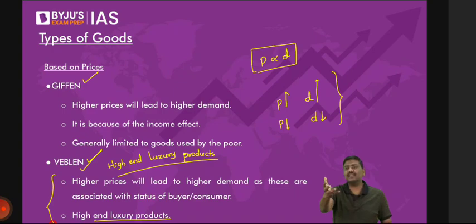How many of you have seen very, very super luxurious cars running in India? They give a very, very small amount of mileage. But do you think the owner of the car is worried about mileage? Right? So that is the basic idea for Veblen Good.